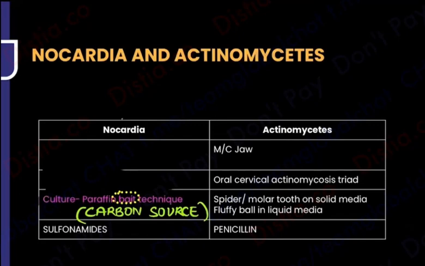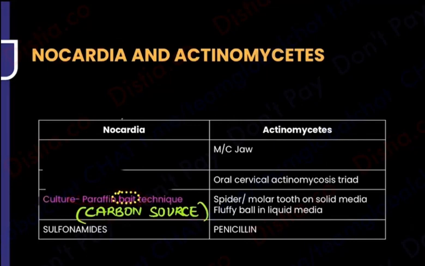Similarly, like for example, if I have to teach you microbiology and if I say that, you will say, ma'am, if you tell us mnemonics, then only we are going to come and listen to your class. Otherwise, we are not coming for microbio class. So mnemonics are a bait that I am giving to you, that if I give you mnemonics, you will listen to microbio. Similarly, if I give carbon, Nocardia will grow. You know what is the source of carbon? Paraffin is a source of carbon.